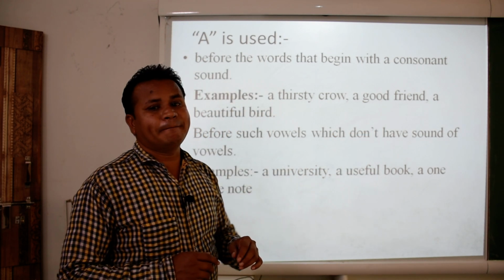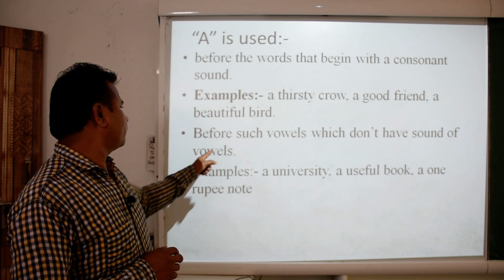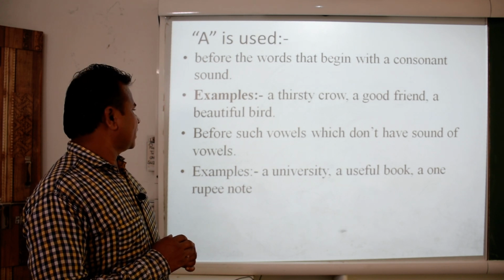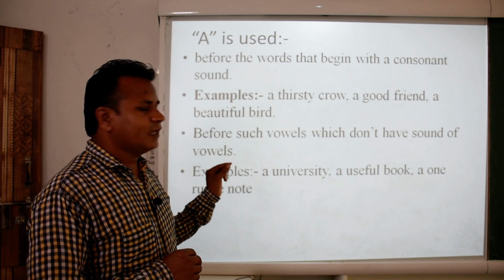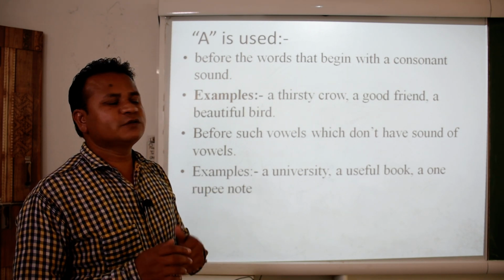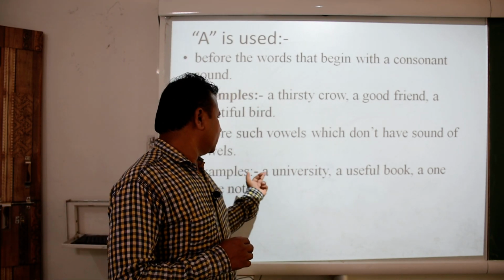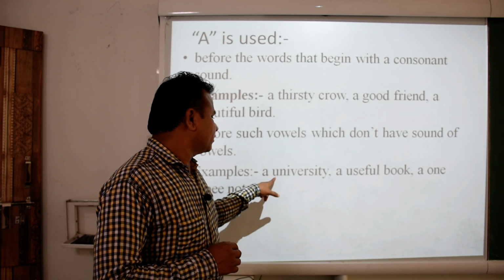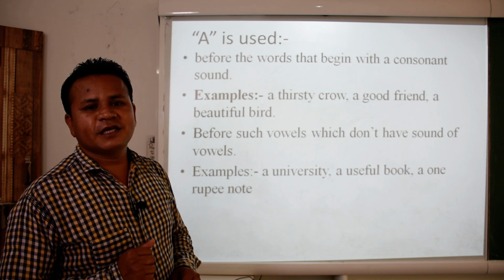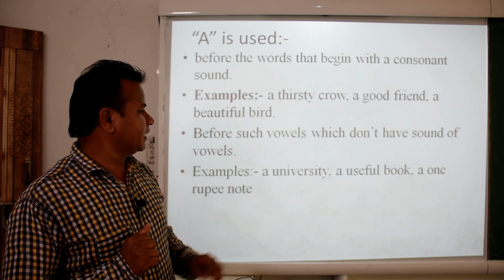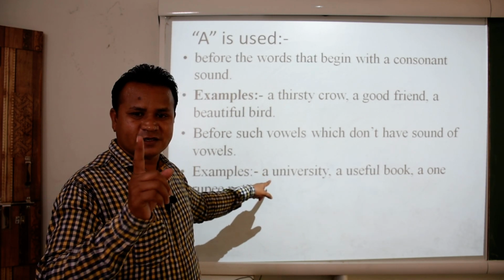Before such vowels which do not have the sound of vowels, now you see, there are words beginning with vowels but they do not have a vowel sound. What are those words? Let us see. A university, though the word is beginning with U, it is not giving a vowel sound. It is giving a consonant sound. That is why instead of "an", we are using "a".